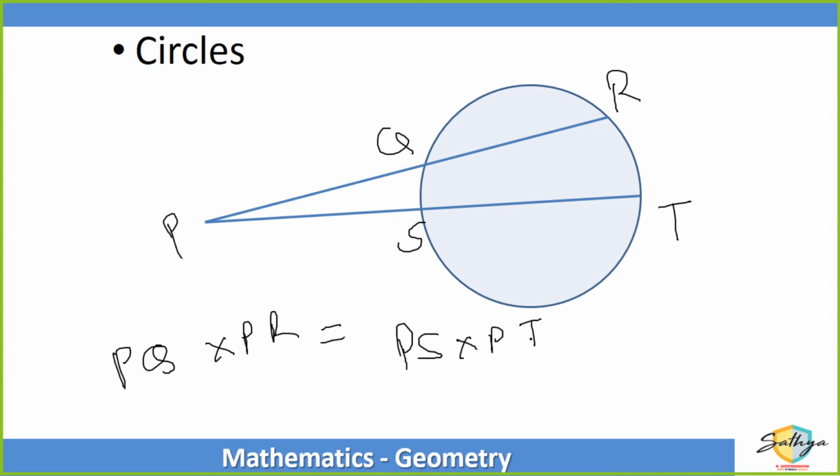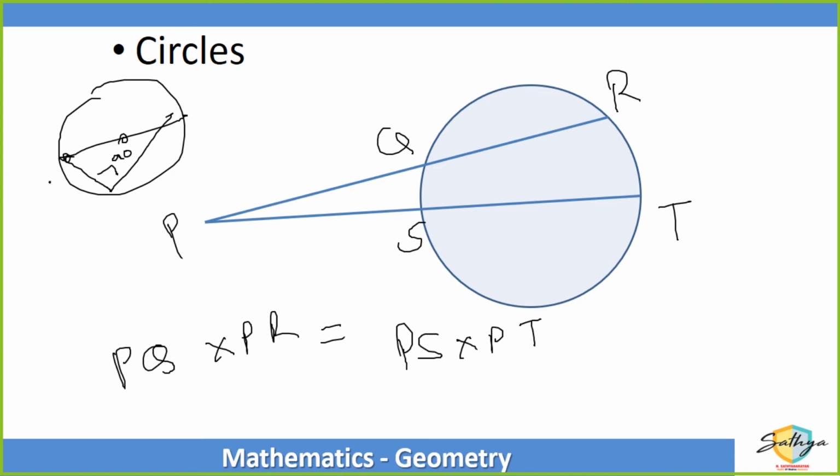Yes, Soham. If the diameter is the base, then the angle will be a right angle. That's correct. See, if the diameter is given, whatever angle you draw from the diameter, that will always be 90 degrees. Correct. Did you understand this funda?